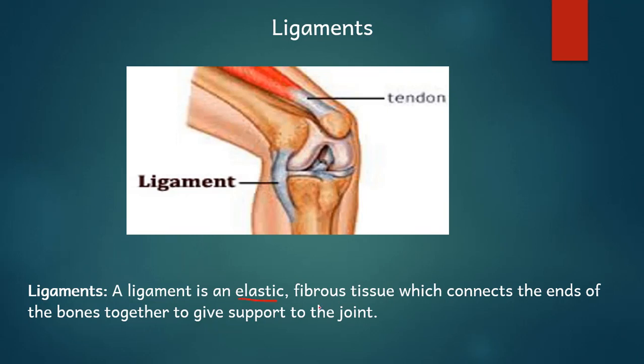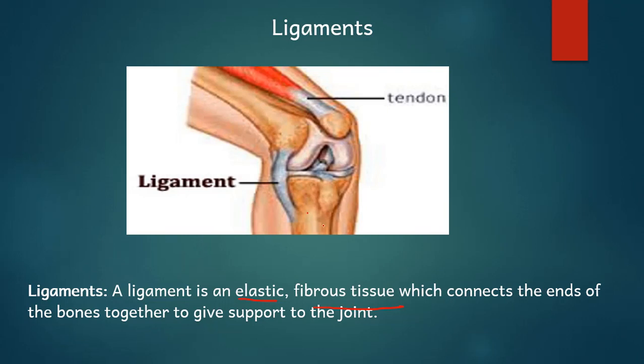Ligament is an elastic fibrous tissue which connects the ends of the bone together to give support to the joint. Okay, it is an elastic fibrous tissue. What is elastic? Ligament is elastic. Cartilage is smooth. Ligament is elastic fibrous tissue and it is connecting one bone to another.